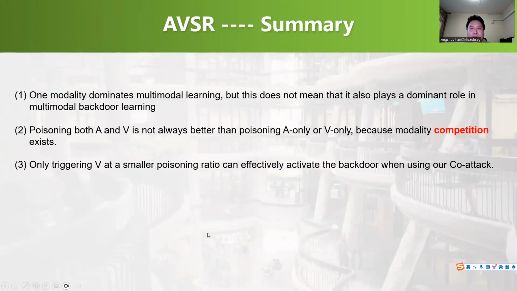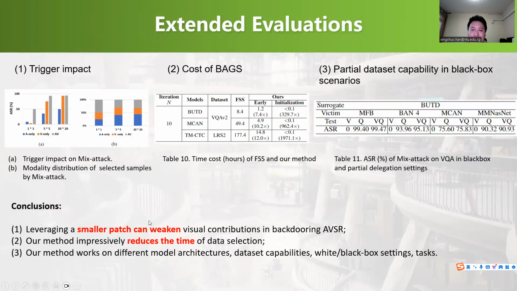Also, we do some extended evaluations like the trigger impact. We find a smaller visual patch can weaken the strength of the poisoned video modality in AVSR. Also, since our method scores the samples at a very early stage, obviously our methods are time saving. Last, we also test our methods in different settings, like white box or black box. They all work better than the other methods.